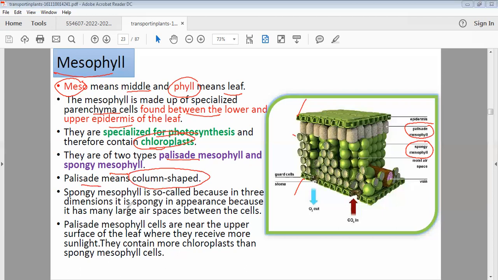Spongy mesophyll is called spongy because it has a spongy appearance, with many large air spaces. Palisade cells are close to the upper epidermis, so they receive the maximum sunlight. It means they are the ones that have more chloroplasts as well.